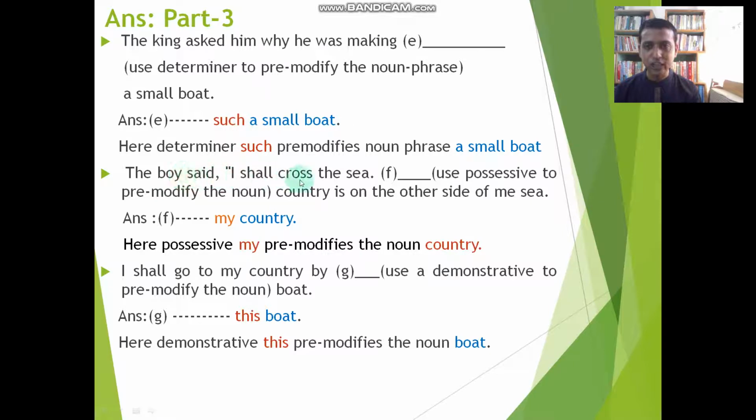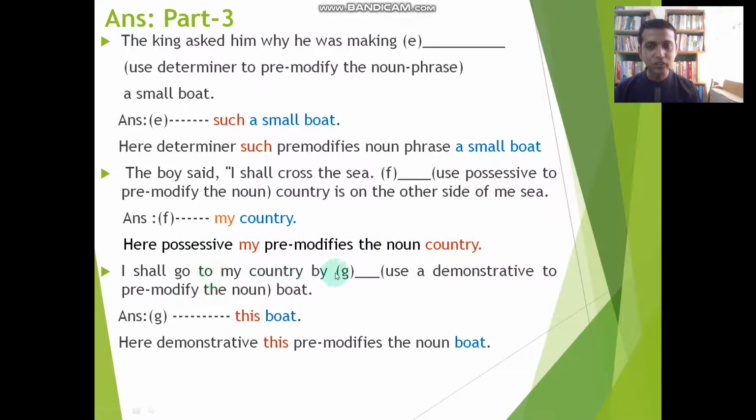The boy said, I shall cross the sea. Gap. Use a possessive to pre-modify the noun. Dash country is on the other side of the sea. My country. Country is the head word. My is the possessive. Okay. And this functions here as a pre-modifier. Here the possessive my pre-modifies the noun country.